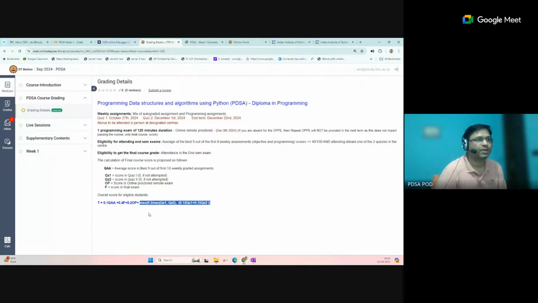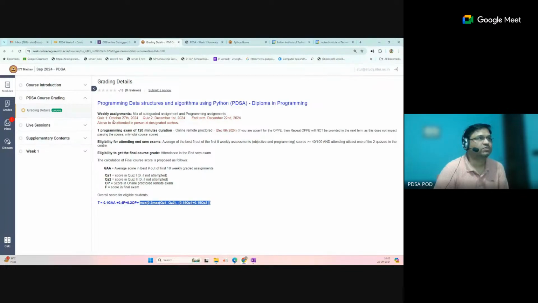If you missed any of the quizzes, then the 20% will be taken from the maximum of quiz 1 or quiz 2. Otherwise, the other formula is 15% for quiz 1 and 15% for quiz 2. That means if you miss any quiz, you will have a 10% loss in the overall score. So this is the overall grading pattern.